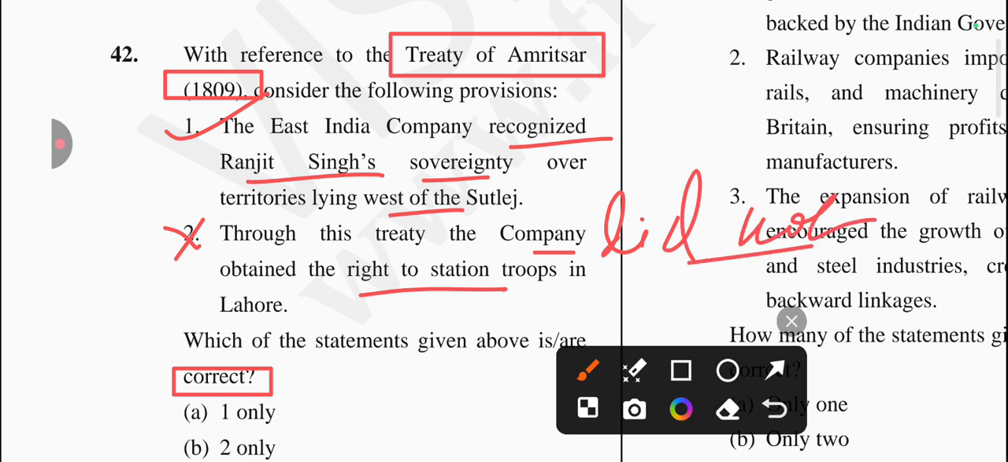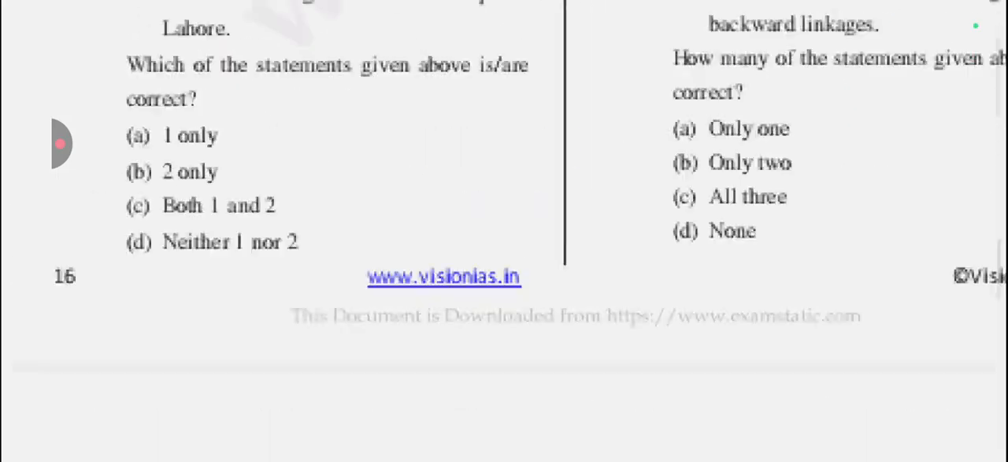through this treaty, the company did not obtain the right to station troops in Lahore. So the second statement is incorrect. So the answer will be option number A. Only one statement is correct. Okay. Next question is,